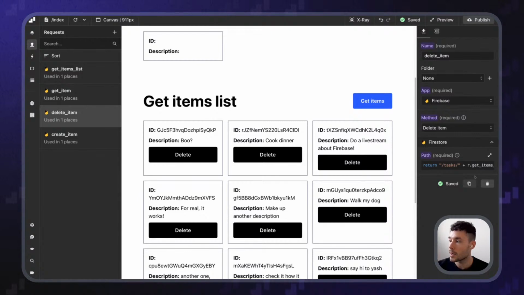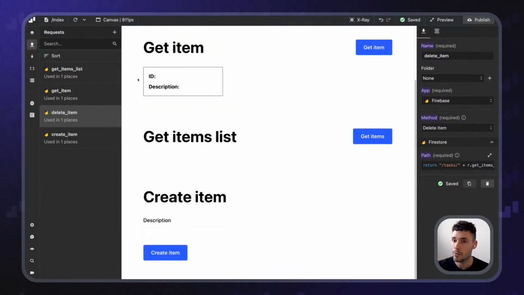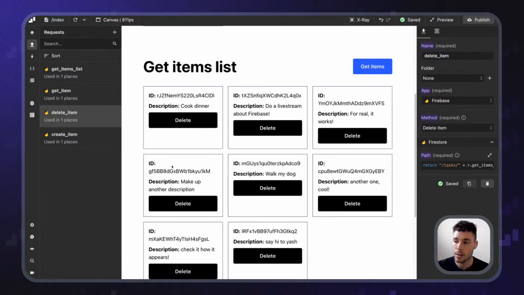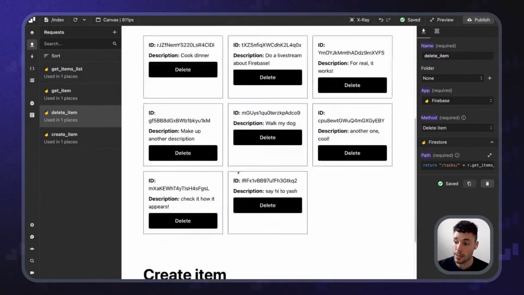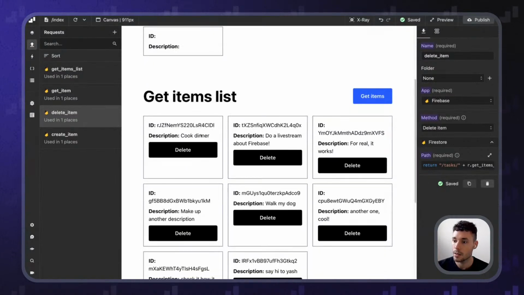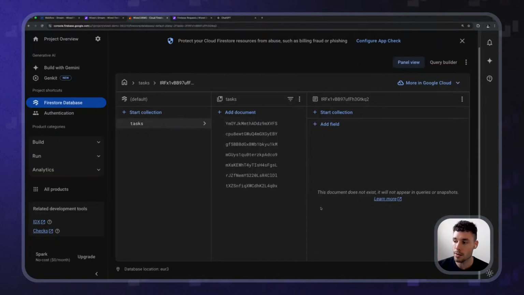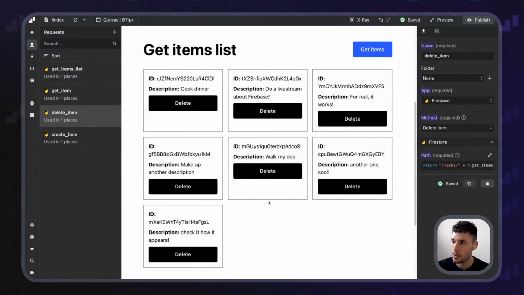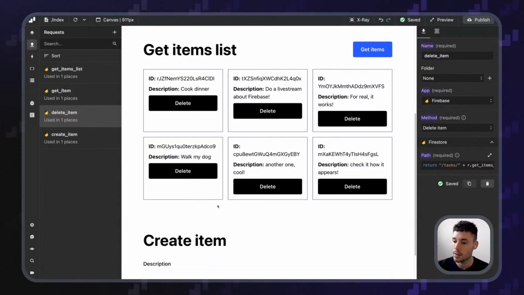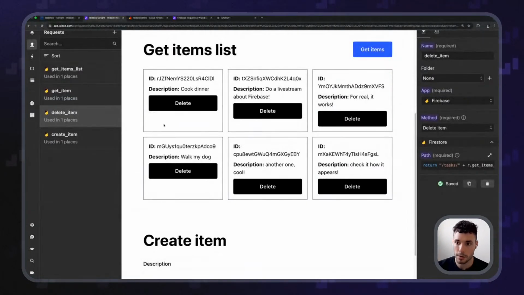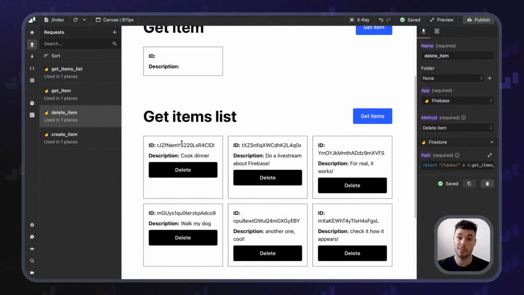So let's do that. Let's refresh. And let's get the items. And when I click any of these, let's remove the boo item. This goes away. Not only goes away in here, but also it goes away in here. Let's delete the say hi to Yash. So here, say hi to Yash goes away. This item was now deleted. Let's delete the make up another description, for example. So would be this one. And this is no longer in here. All real time and all handled by Wized. Very handy. Easy, right?